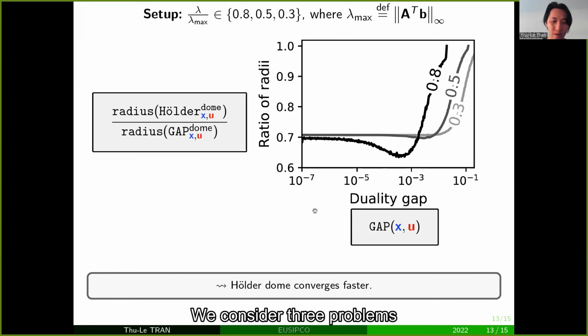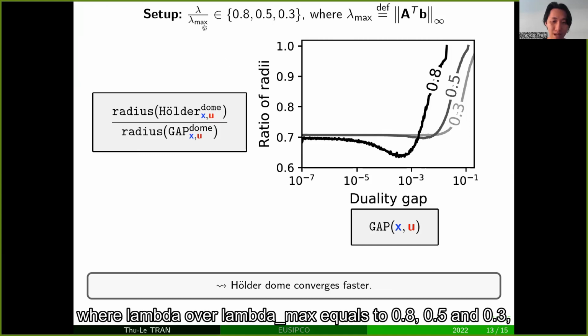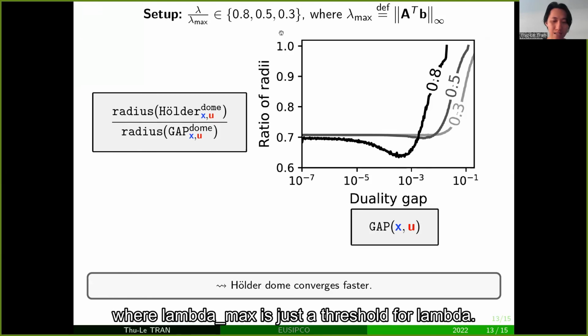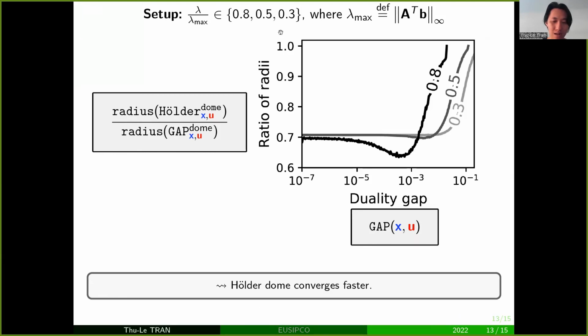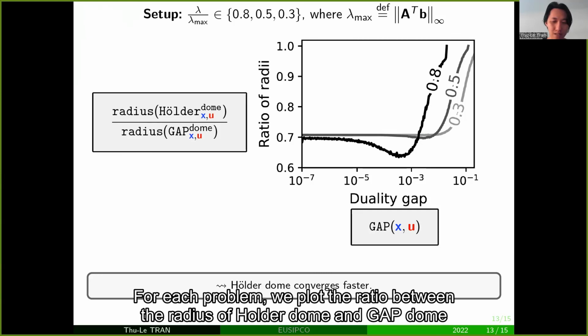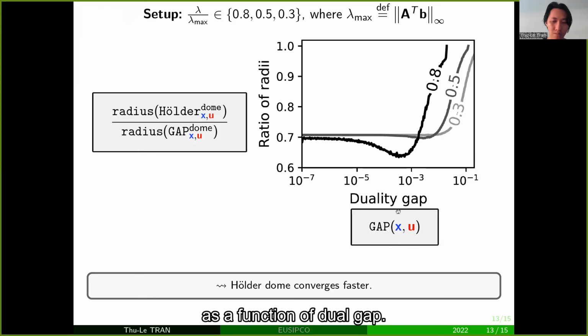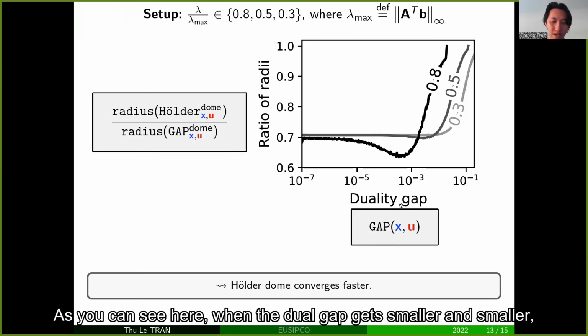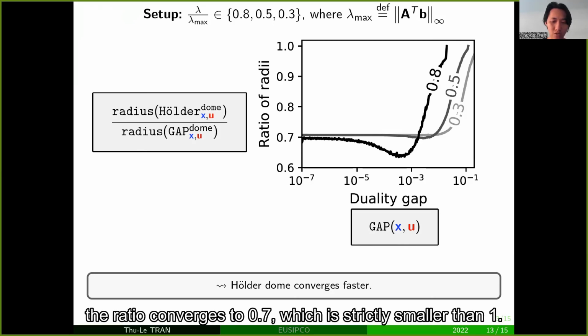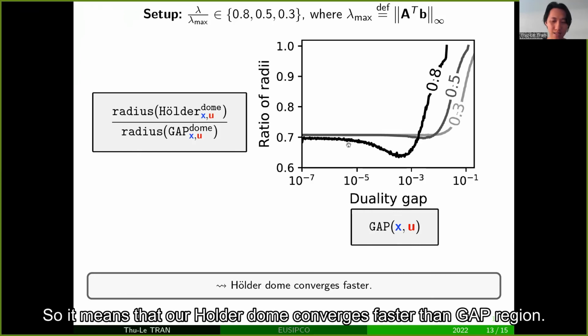We consider 3 problems corresponding to 3 different values of lambda, where lambda over lambda max equals 0.8, 0.5, and 0.3, where lambda max is just a threshold for lambda, defined as the maximum of A transpose B. For this problem, we plot the ratio between the radius of the Holder dome and the gap dome as a function of the dual gap. As you can see here, when the dual gap gets smaller and smaller, the ratio converges to 0.7, which is strictly smaller than 1. So it means that our Holder dome converges faster than the gap region.